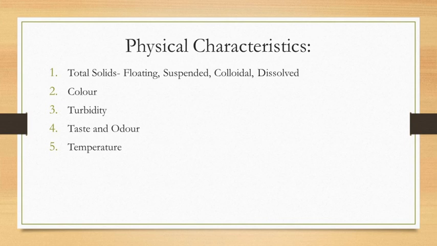Okay, so the physical characteristics of industrial waste. In that, the first is the total solid. Total solid is nothing but the floating solid as well as the suspended solid, colloidal solid, and dissolved solid. The most important physical characteristic of wastewater is the total solid.